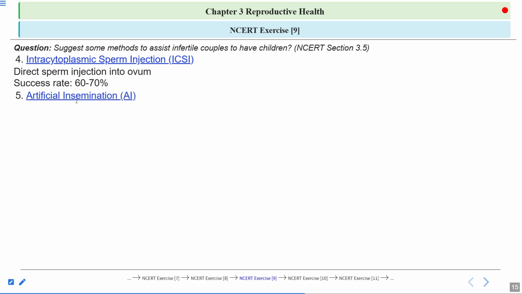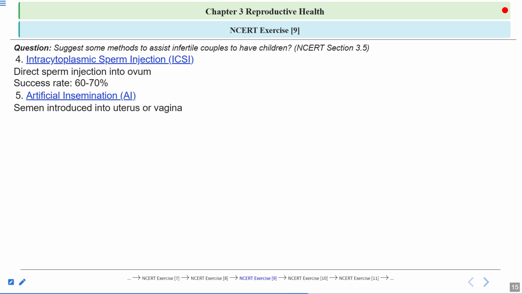Then artificial insemination, abbreviated as AI. This is also sometimes known as intrauterine insemination. Here the semen is introduced into the uterus or into the vagina. After the introduction of the semen, the natural process will occur. The sperms swim and travel, and they will reach the ampulla region of the fallopian tube. If the egg is present, then fertilization will occur.